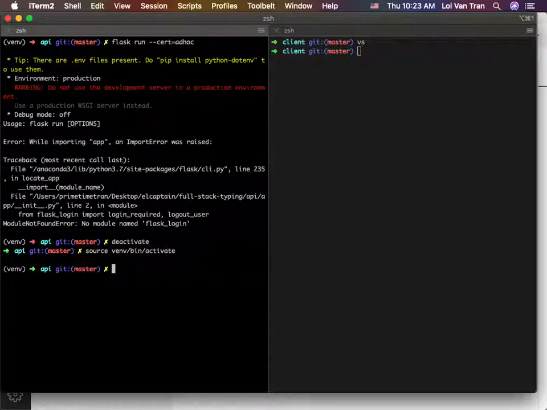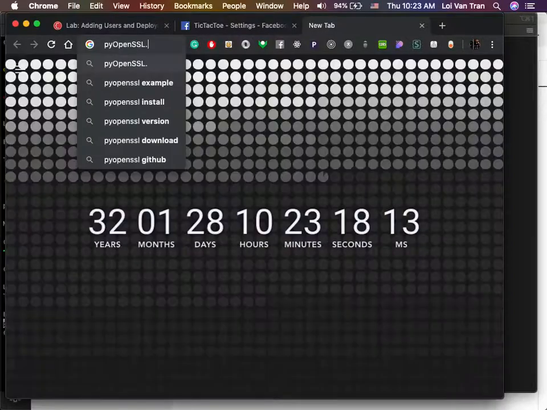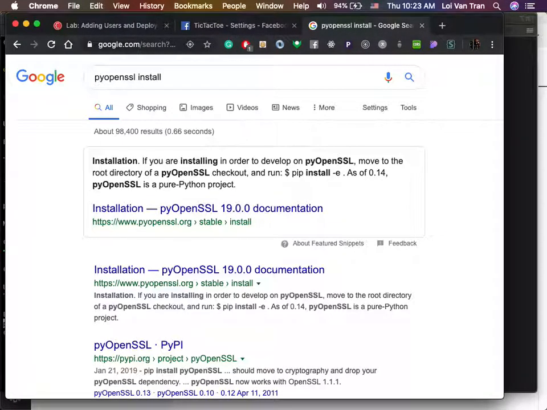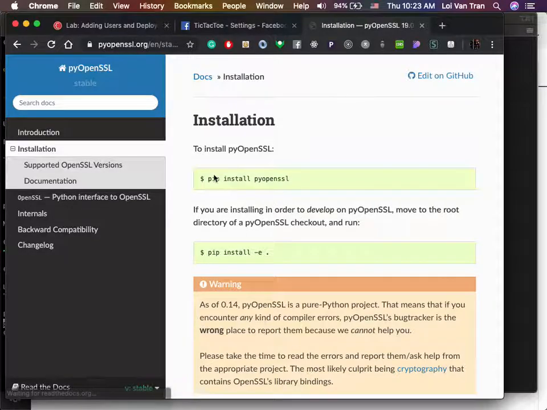Okay, we deactivated, we're running it again. Now let's try to run our server. Okay, so we got past that error, and here's another step. I should have probably written this down. We need to install something called PyOpenSSL. So we're gonna Google it, because I don't have this command memorized. We're gonna look at the first link. Usually the first link is good. And we can see right here, there's the command.